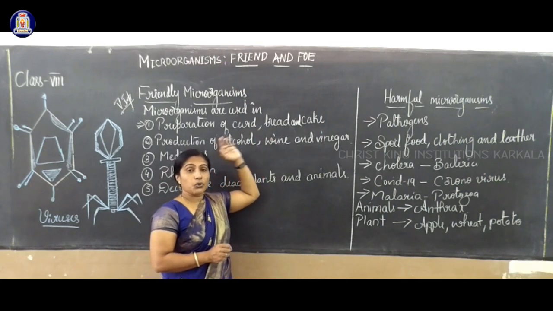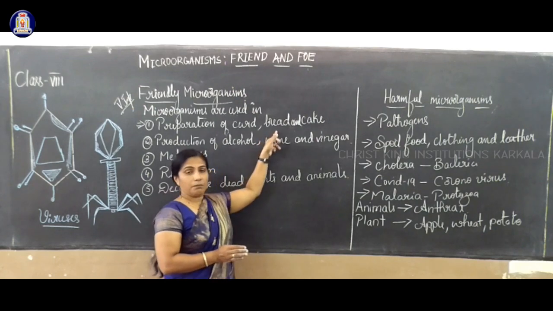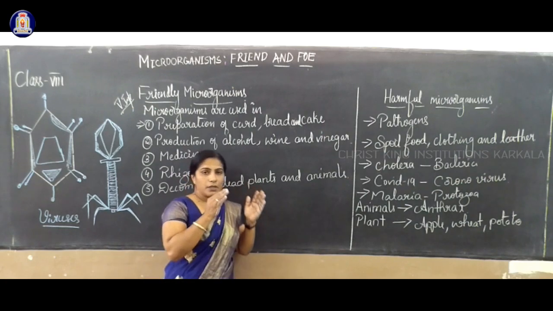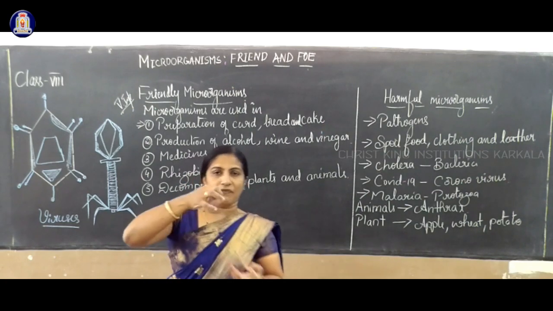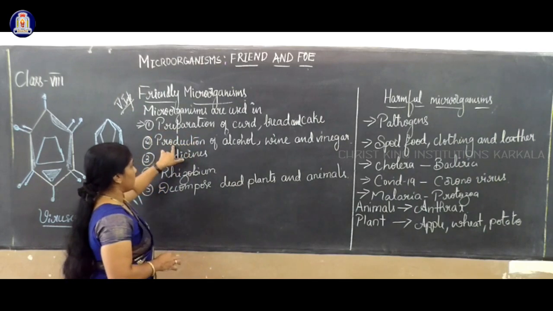That is number two. Lactobacillus converts milk into curd. Here, yeast will convert the entire dough into a fluffy form. That is the preparation of bread and cake. Next one.